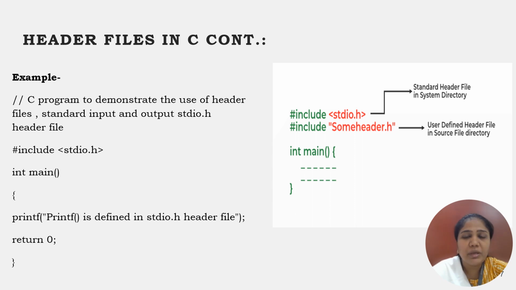Now we can also make our own header file. One of the features of the C programming language is that it is extensible. Extensible means we can add our own code, our own libraries, inside the C language. So it is also possible for us to make one header file of our own, save it with the .h extension, and then use it. This also supports the feature of being extensible.